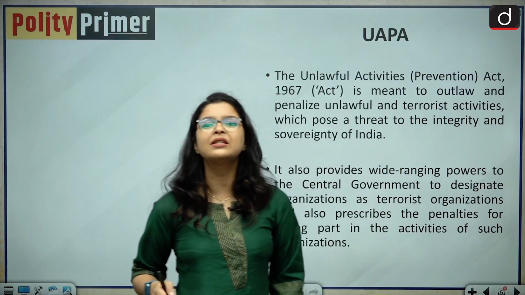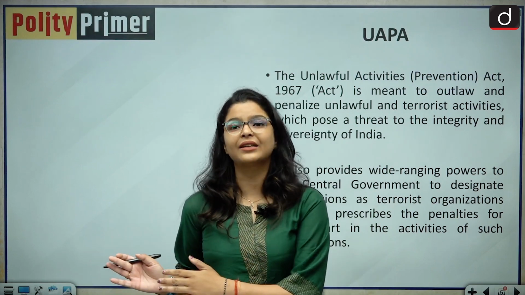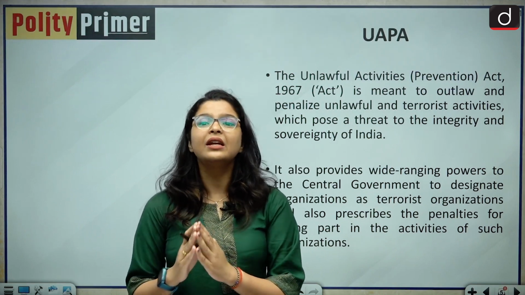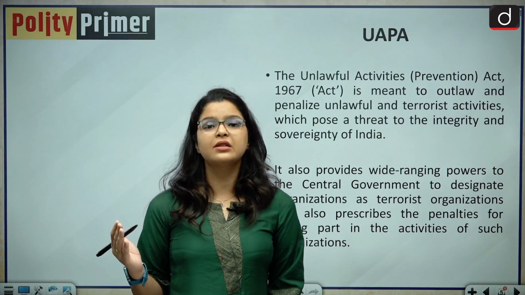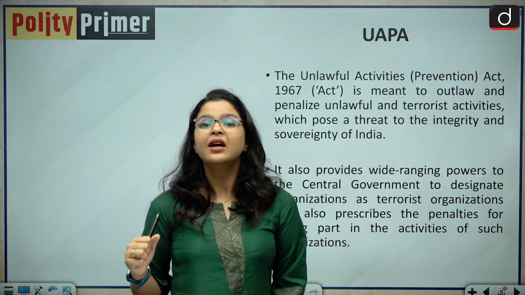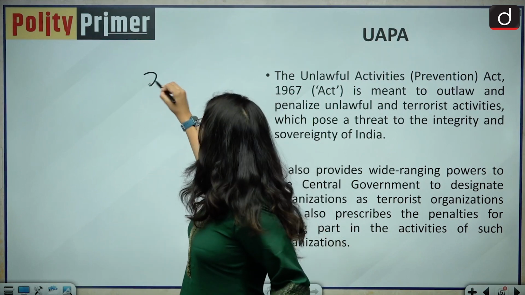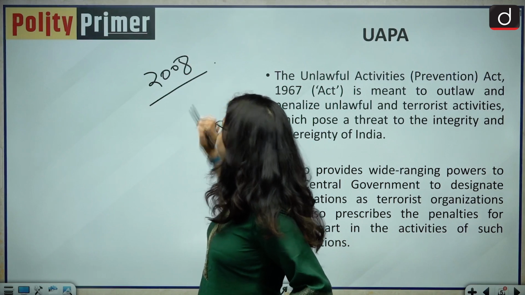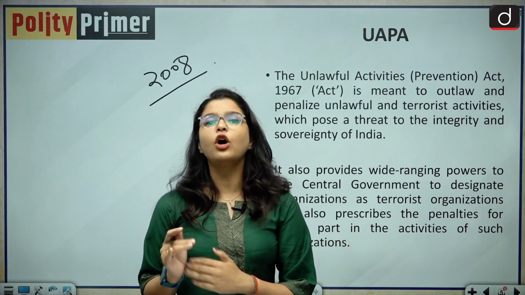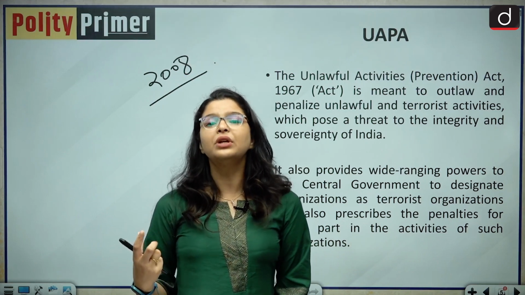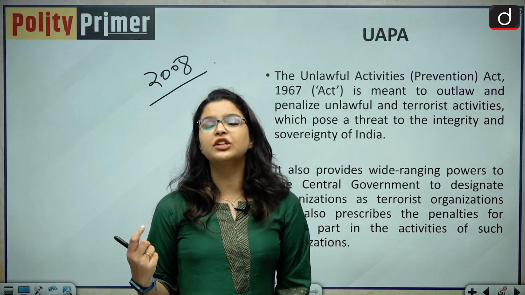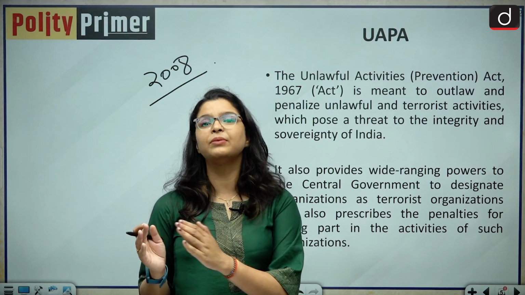If I talk about this Unlawful Activities Prevention Act, this act was very important and it came at a time when India was already facing a lot of insurgencies. India has had its own fair share of terrorist attacks, the terrorist attacks of 2008 on Bombay being one of them. So India realized that the normal criminal laws are not useful and powerful enough to deal with certain criminal activities, and that is why a stringent legislation was required, and hence came the UAPA.